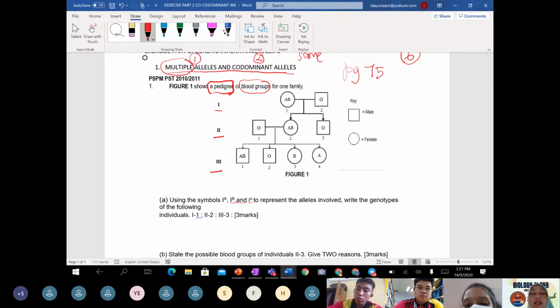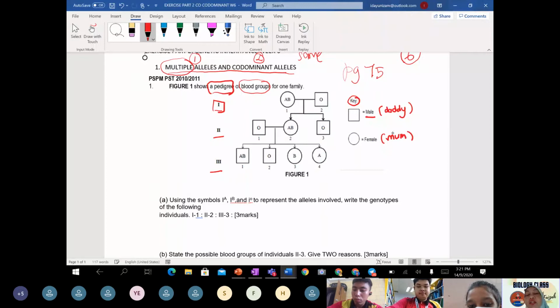Starting with the first generation, labeled 1 and 2, and given as a key, the square refers to male, or daddy, and the circle refers to female, or mom.